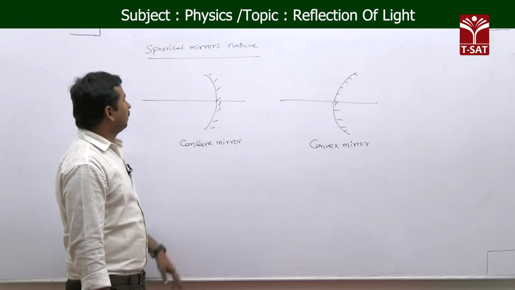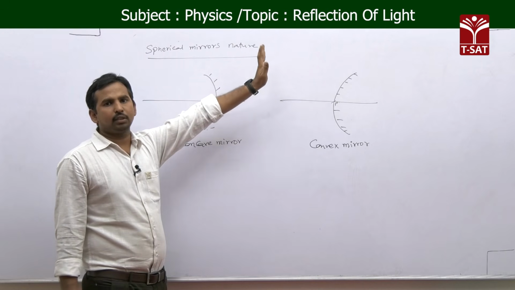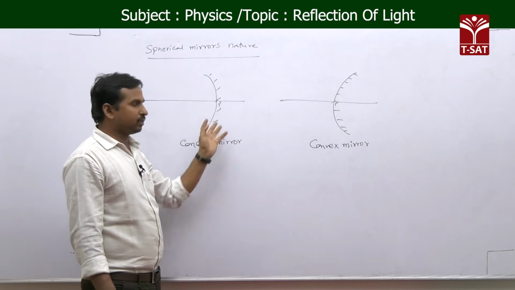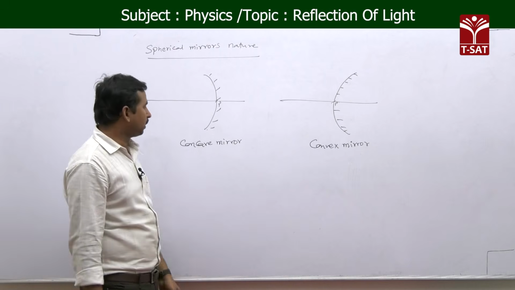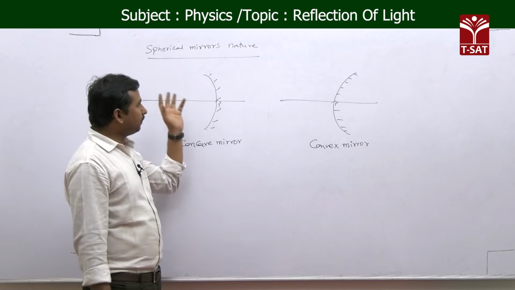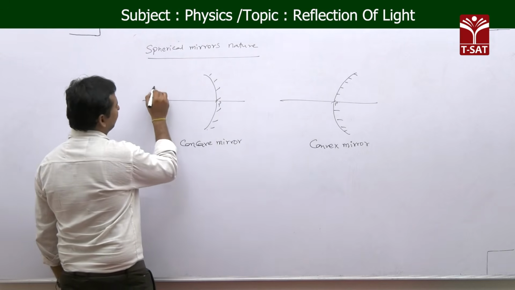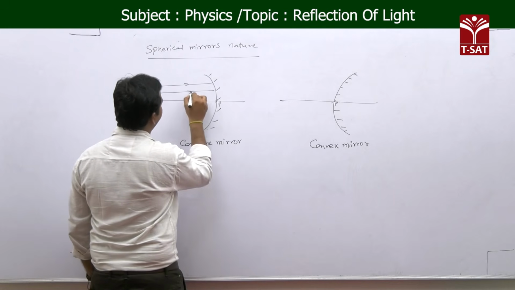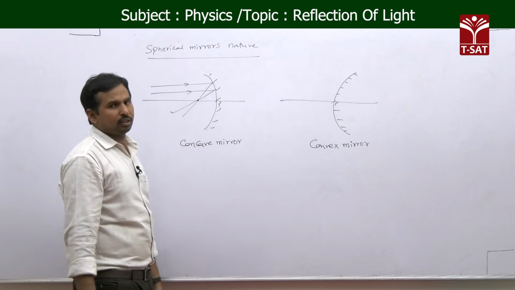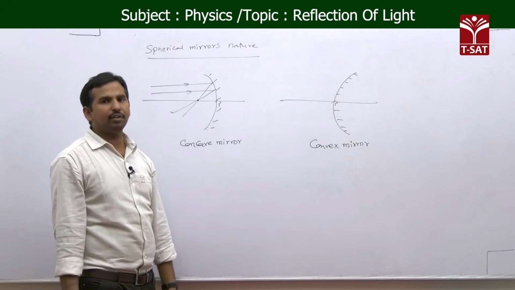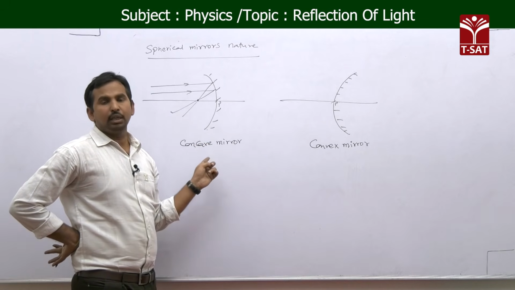Now, finally we will see the spherical mirrors and their nature of reflection. We have already seen the ray diagrams of images formed by the convex and concave mirrors. Finally, we will see the nature of image formation. If you observe the concave mirror, whenever light rays are incident on it, it converges all the light rays to a point. Concave nature means a converging nature. As it has a converging nature, it has a real focus. As it has a real focus, it forms a real image.